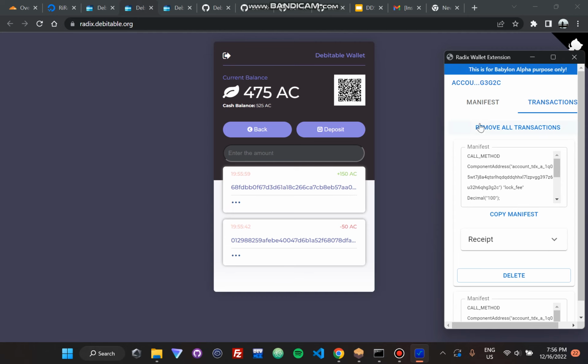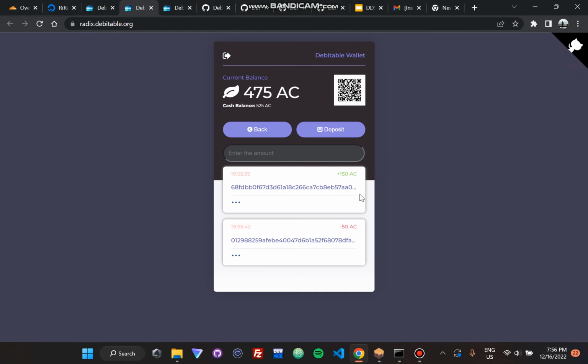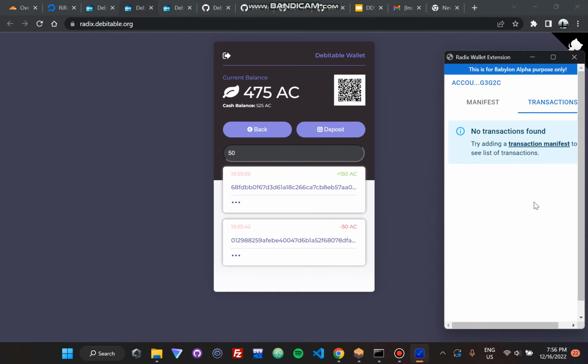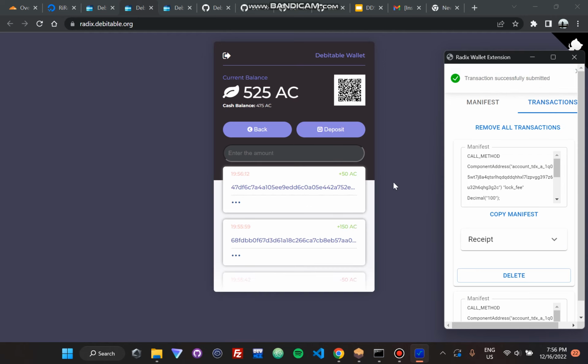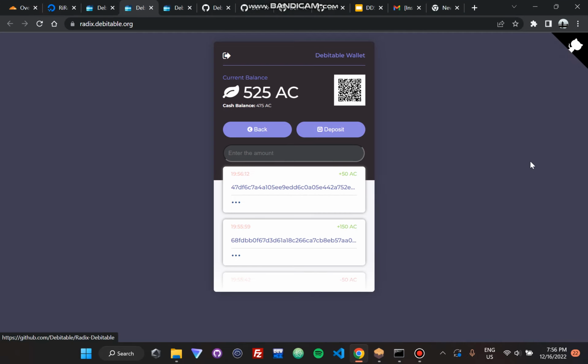So 150, as you can see, transaction history reflected the change. Let's deposit 50. So yeah, why I'm doing three is so that the UI looks much more proper. In the future, pagination can also be added here. So this is one of the things that is pending. I've also listed whatever is pending in this project.